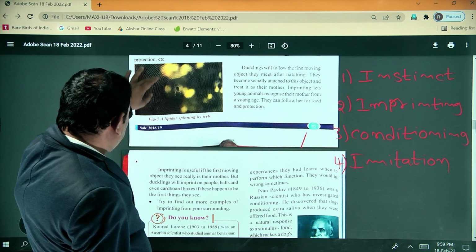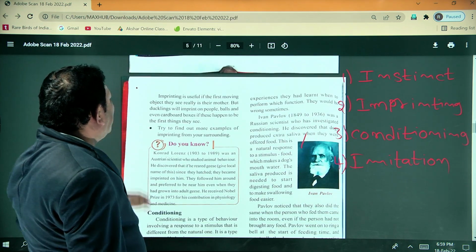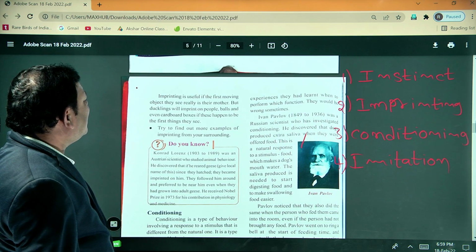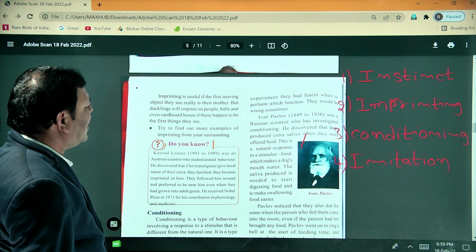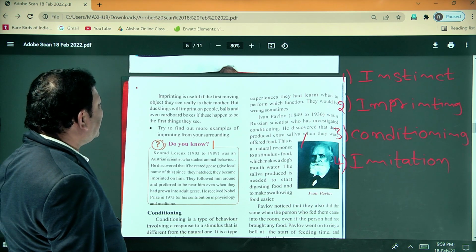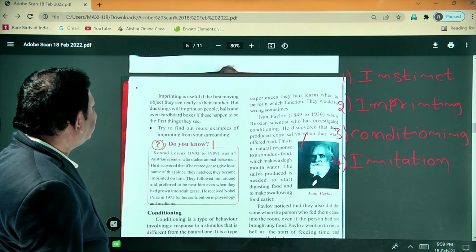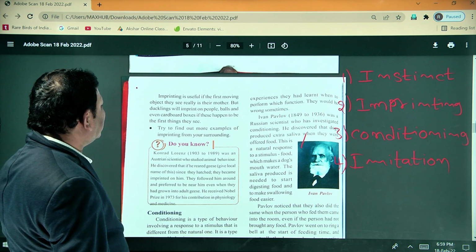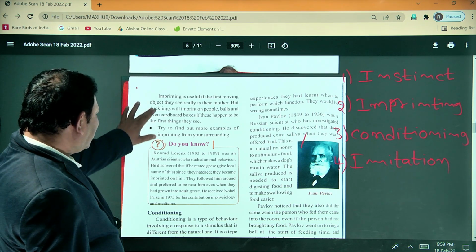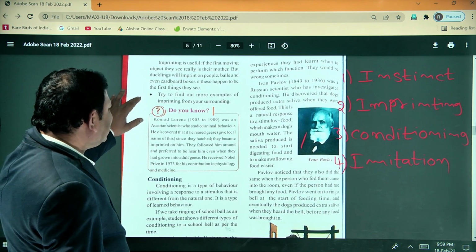Actually, imprinting is useful if the first moving object they see really is their mother. But ducklings will imprint on people, balls and even cardboard boxes if these happen to be the first things they see.